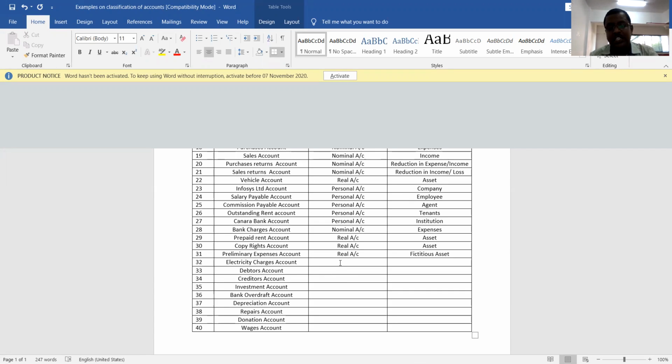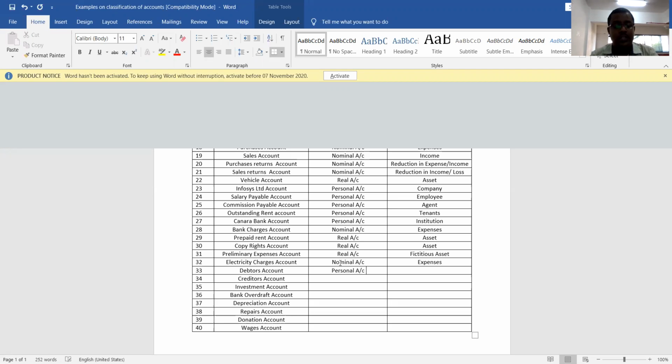Then next one is electricity charges. Electricity charges is an expenditure, right? Since it is an expenditure, it is a nominal account. Understood? Electricity charges, water charges, telephone charges, these all are expenses and they belong to nominal account. Now next one is debtors account. Who is a debtor? A debtor is a customer. Understood? He is a person. So debtors account is a personal account.